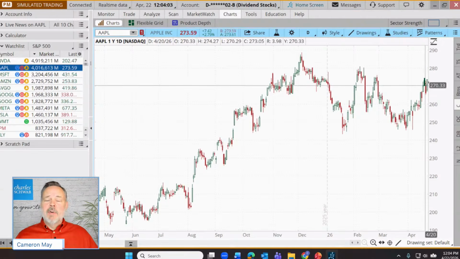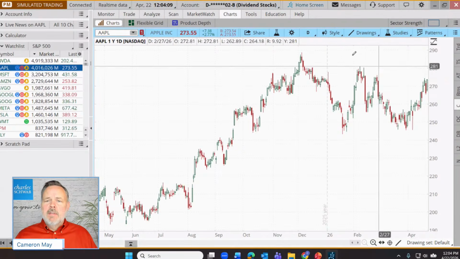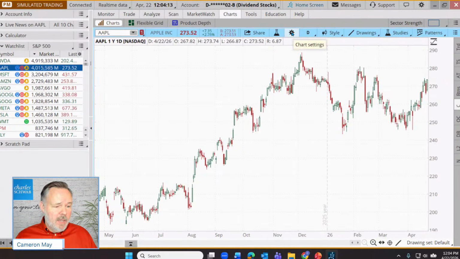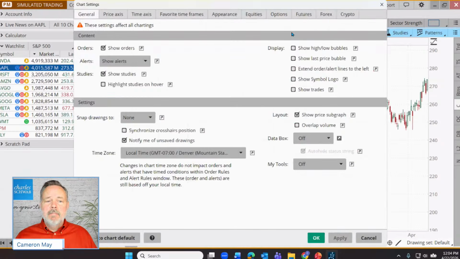And that can allow for a more standardized, more meaningful comparison across a range of different symbols. So I don't know if you were aware of this, but this is probably our quickest thing that we can do. We'll just go up here, click on the little gear icon.